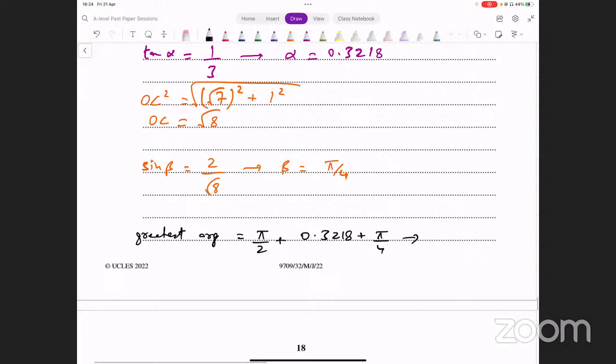Add them all up and that will give you the result. Pi divided by 2 plus 0.3218 plus pi divided by 4, and that is giving me 2.677. Let me just check this.